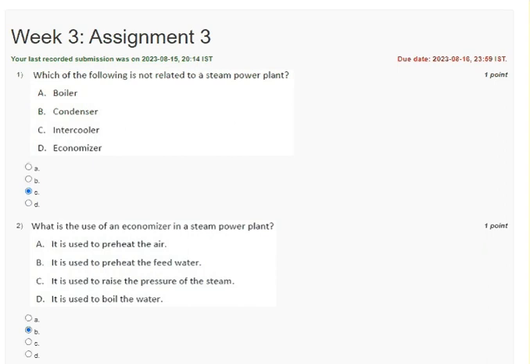Hello friends, today we will discuss the solution of NPTEL assignment 3 of energy conservation and waste heat recovery. So let's discuss the assignment.